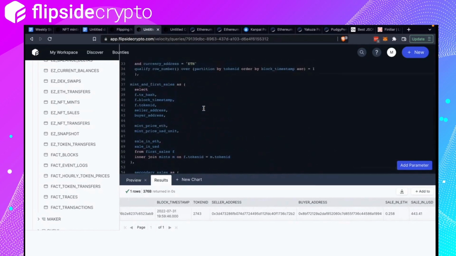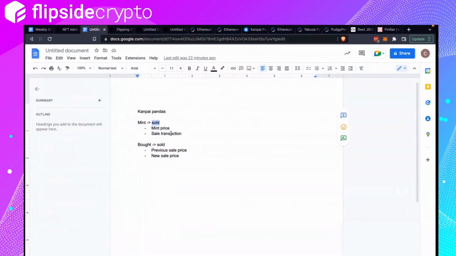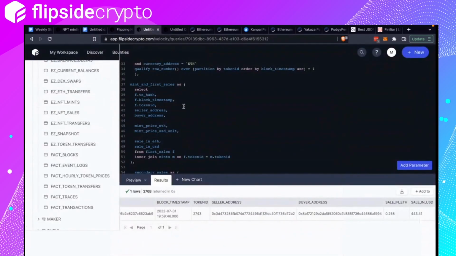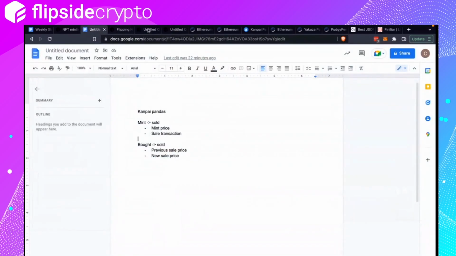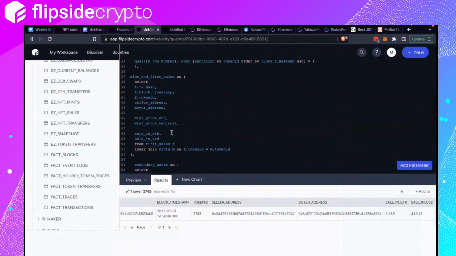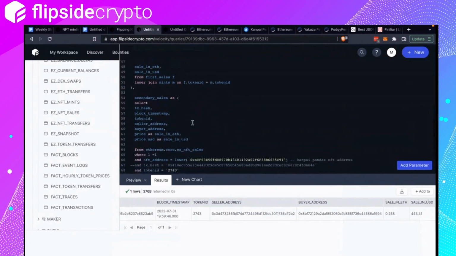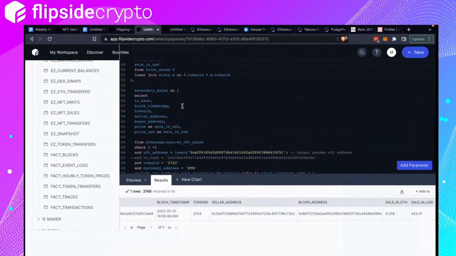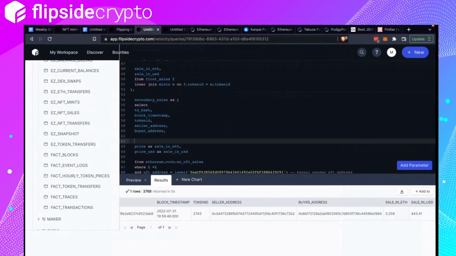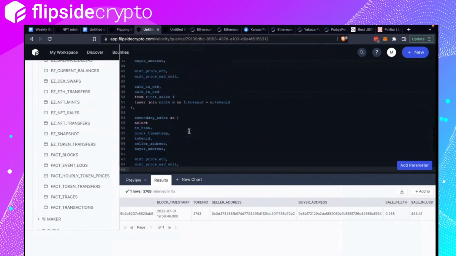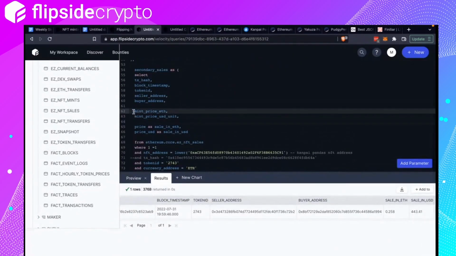And we want to be able to combine these two tables together. We can do that with union, but we will need both tables to have the same number of columns. The mint and first sales table has these mint columns which we're going to copy. Where is it? Seller. Okay, here. I'm just going to call mint 0, right?